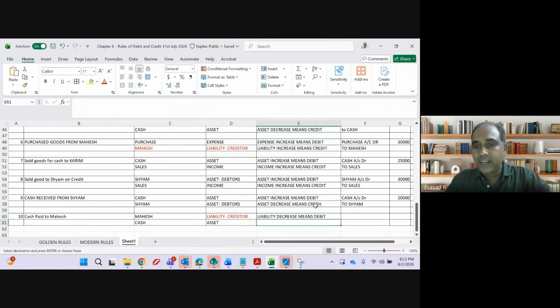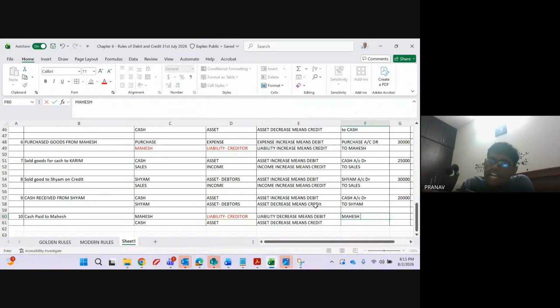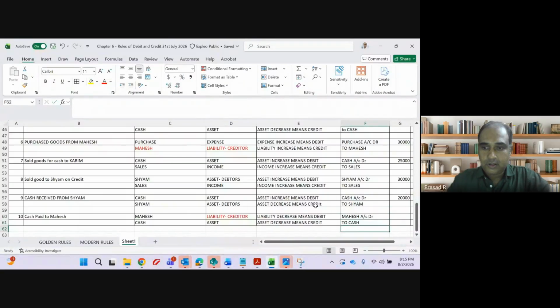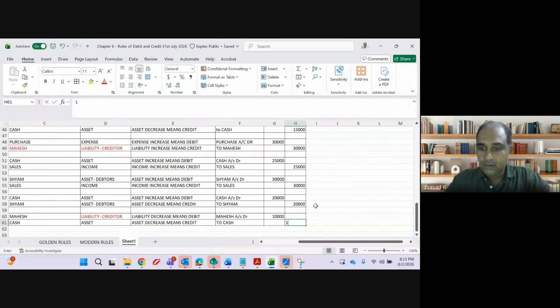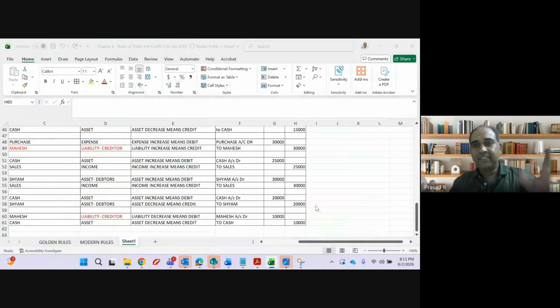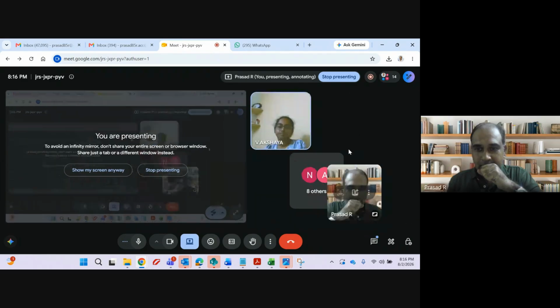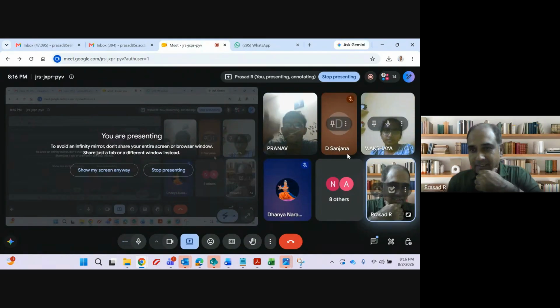Fantastic. Accounting entry: Mahesh account debit to cash account. How much is the amount, guys? 10,000, sir. Any challenge in this, guys? So easy. Yes, sir.